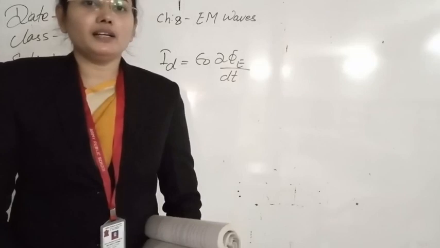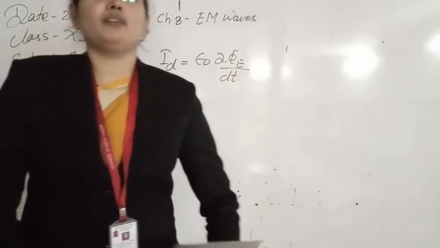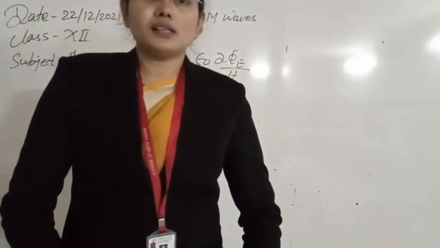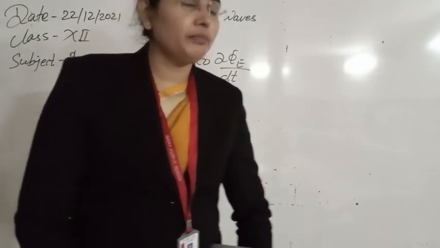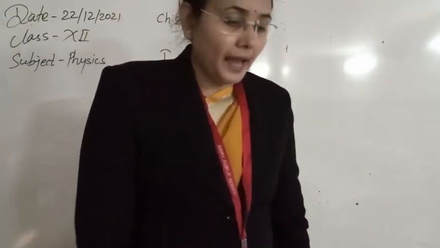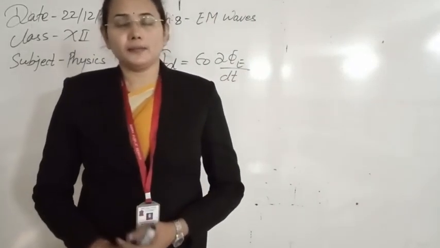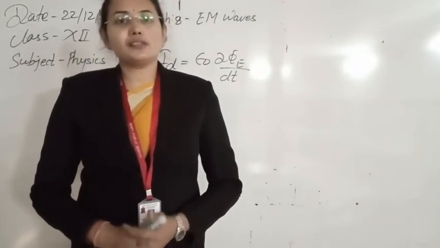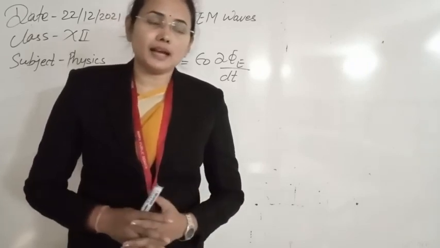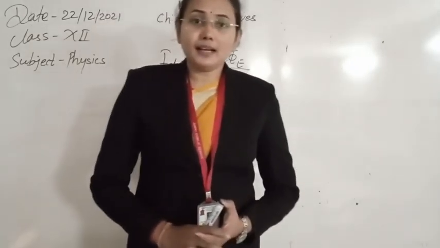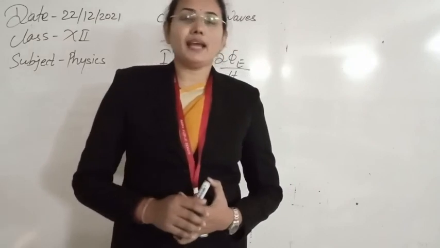According to Ampere, current is always steady. Current is of two types, direct current and alternating current. Direct current is steady, constant with time, but alternating current changes with time.